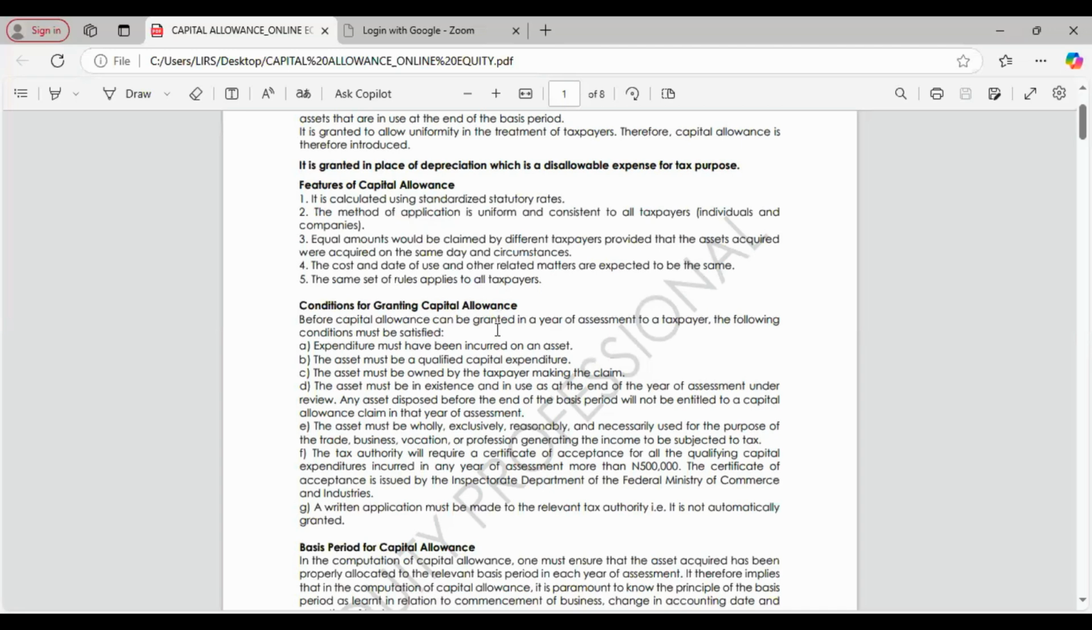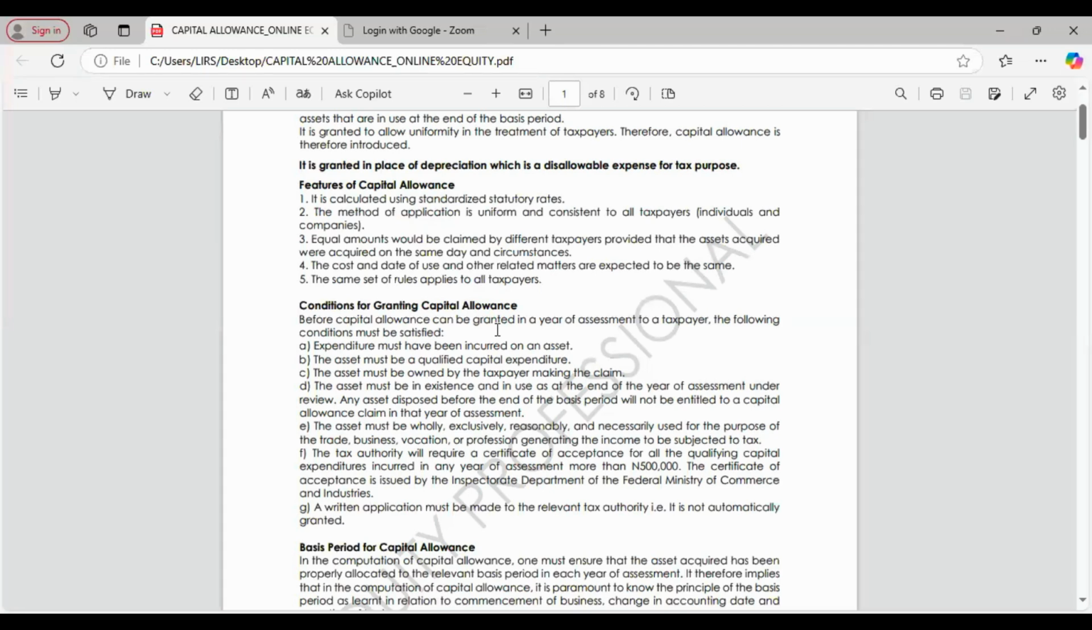The only situation whereby you may not be the owner yet and you are entitled to claim capital allowance on a bit by bit basis is when it involves hire purchase agreements. Because under a hire purchase, you are expected to be paying on an instalment basis. So what you pay on an instalment basis is what you are going to claim the capital allowance on. But where it is not under a hire purchase agreement, any asset that qualifies for capital allowance must be owned by the person making the claim.